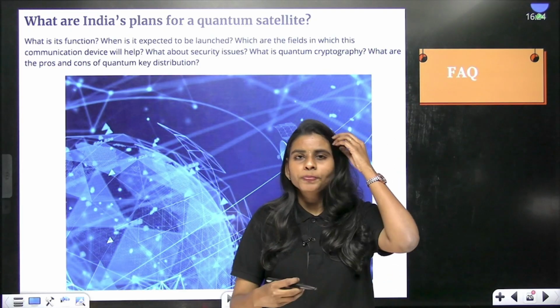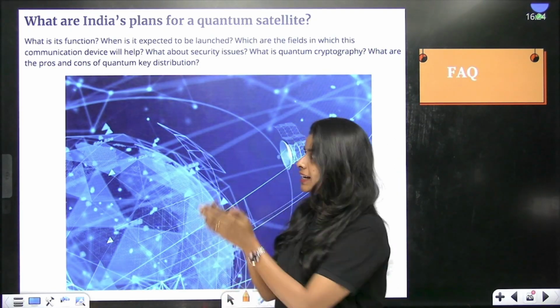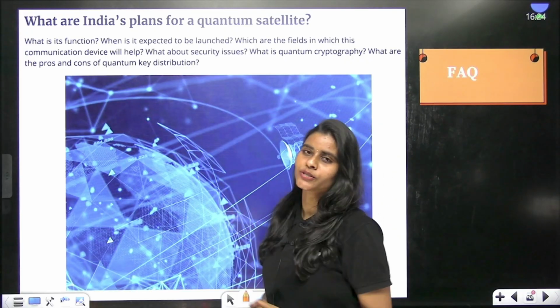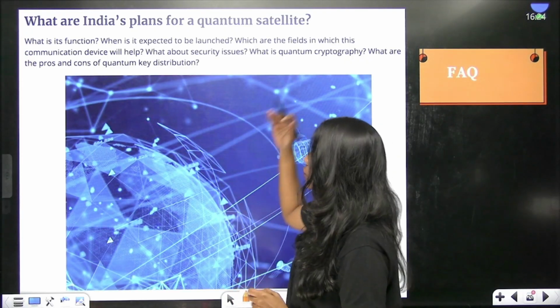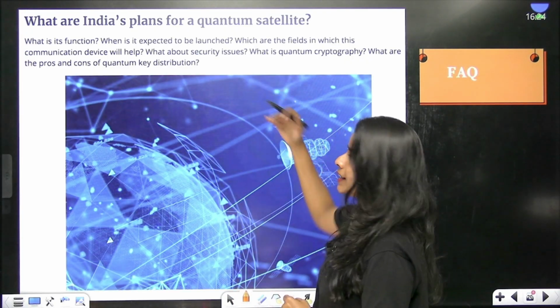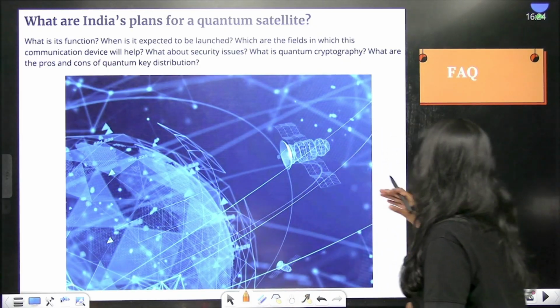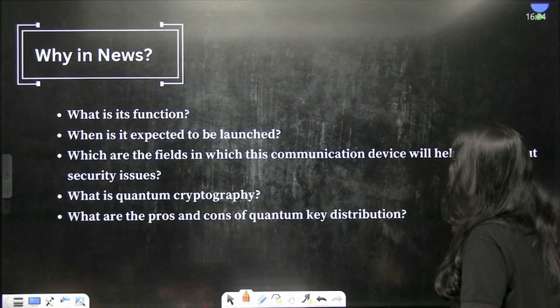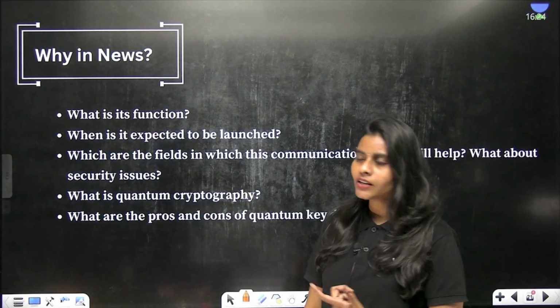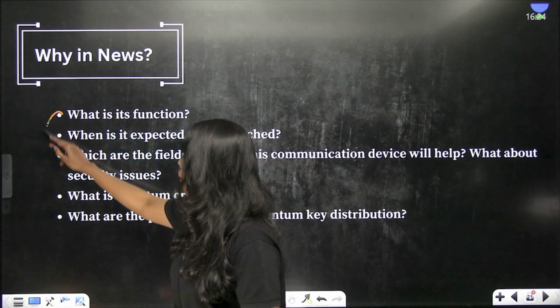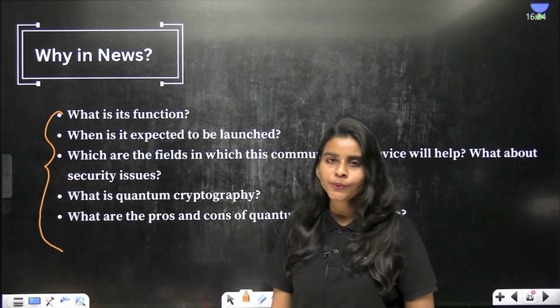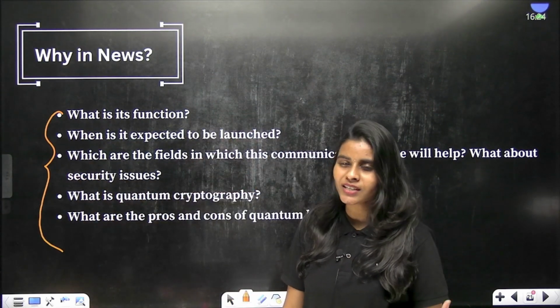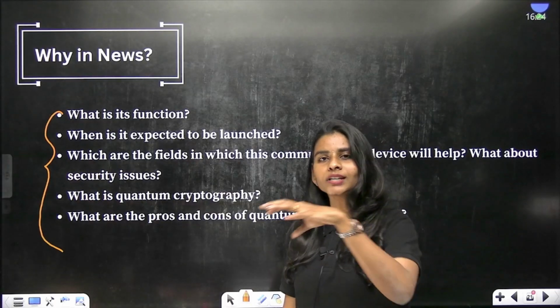Now, quickly moving on to the second topic, a very, very important and interesting topic, that is about India's plans for quantum satellites. This is again given in the FAQ section of your Hindu newspaper, where this particular article talks about all these elements that you should know. Of course, not in too much detail, but just get to know what is what, right?